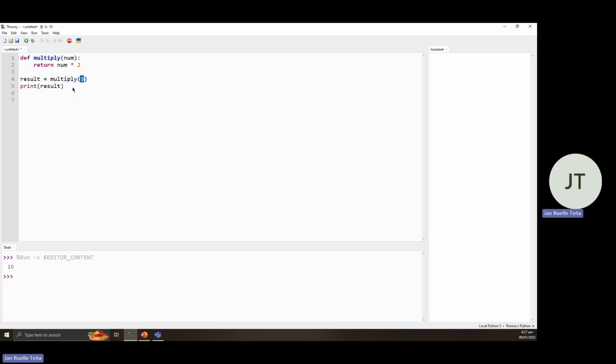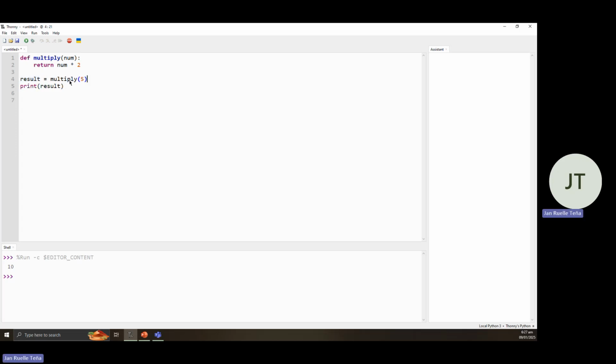So we have 5 here. So once we throw the 5 here, calling the function, so 5 times 2 is 10. So it will return 10. Then it would assign it to the result variable. So result is equal to 10. Therefore, once you print it out, the result is 10 from here.